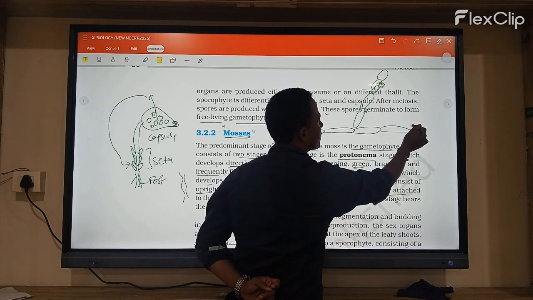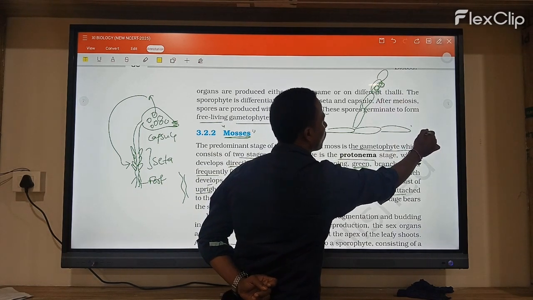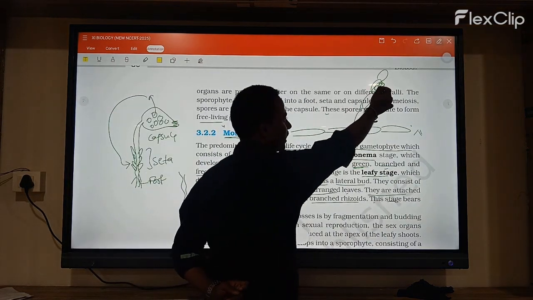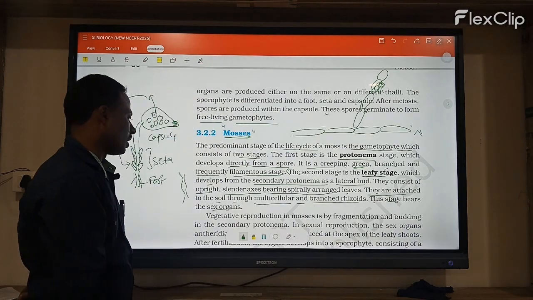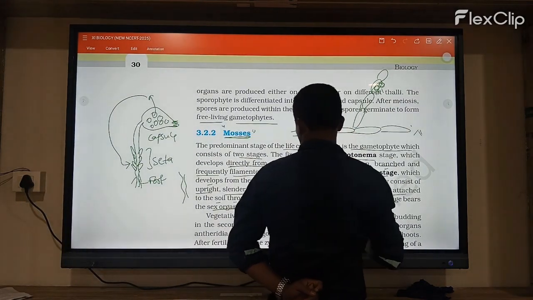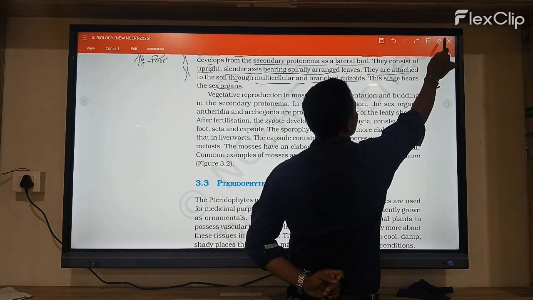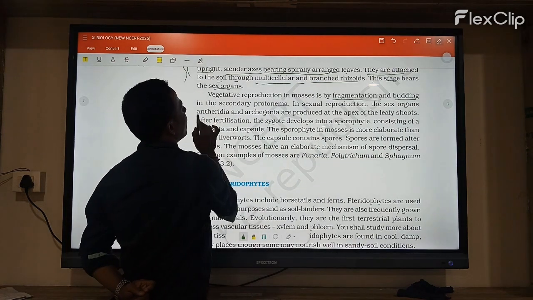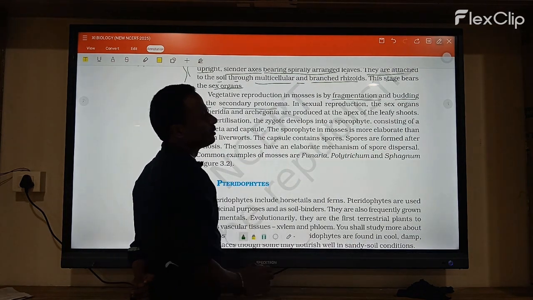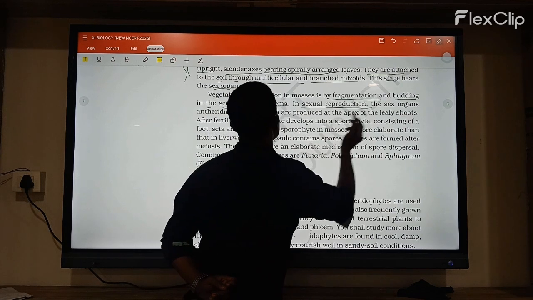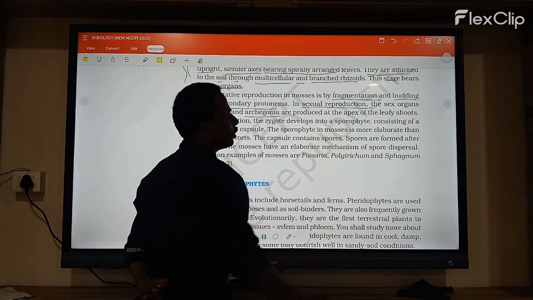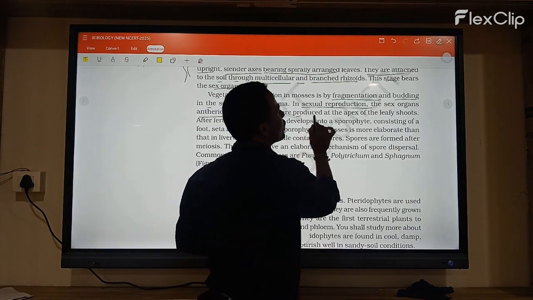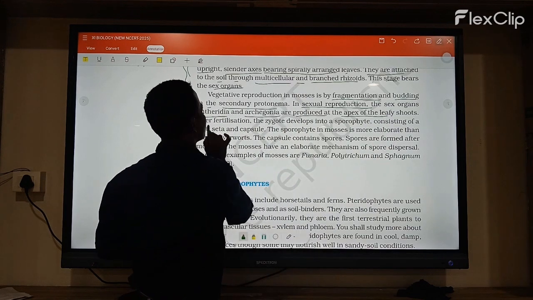This stage bears the sex organs. Now, vegetative reproduction takes place in mosses by fragmentation, budding, and the secondary protonema. Sexual reproduction takes place by antheridium and archegonium, which are produced at the apex of the leafy shoot.